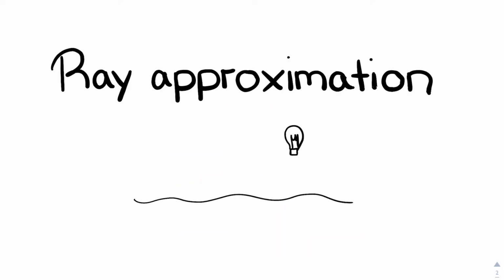Light always travels on a straight line path in a homogeneous medium, except if it crosses the boundary between two different materials. People interested in geometric optics do their work under the presumption of the ray approximation when thinking about the ways of light traveling and hitting different mirrors, media or lenses.